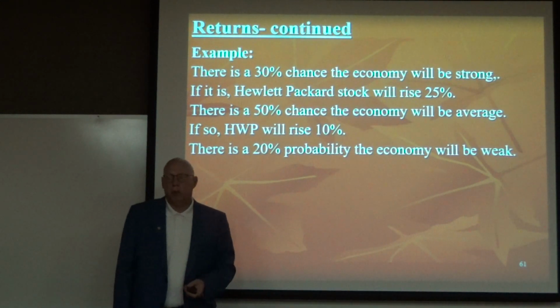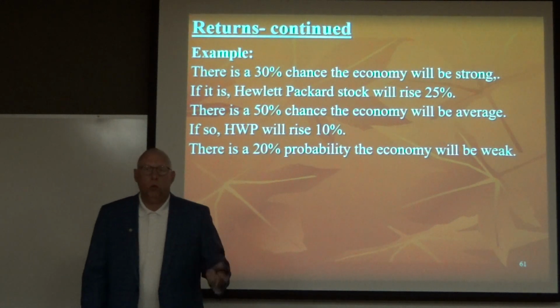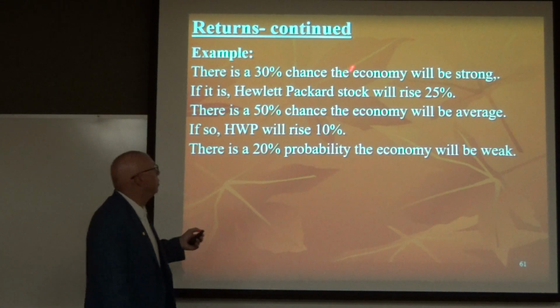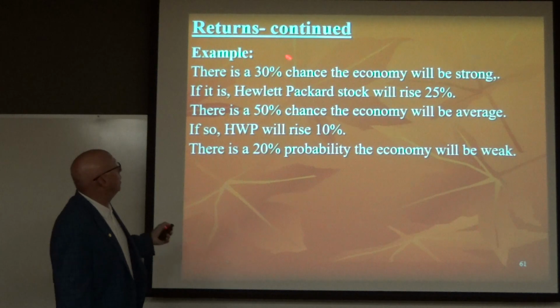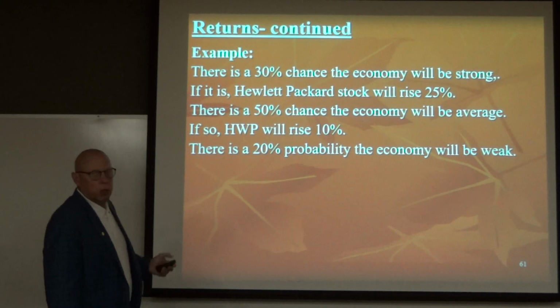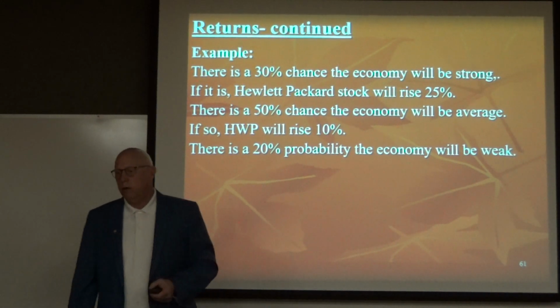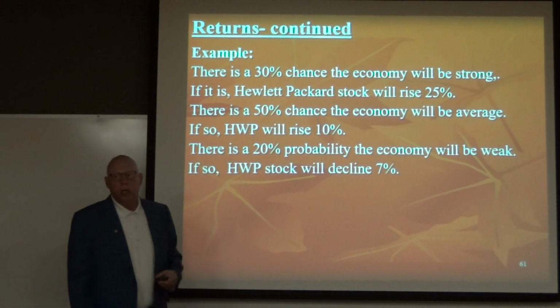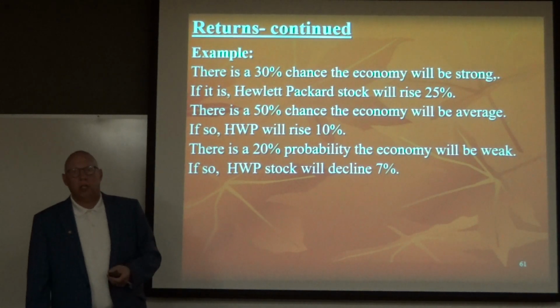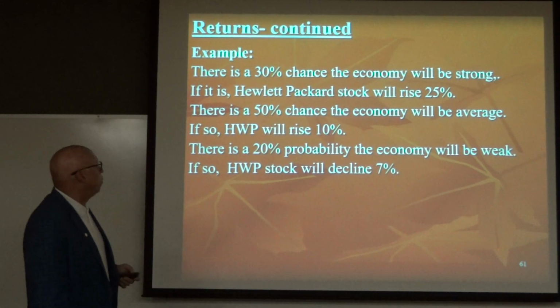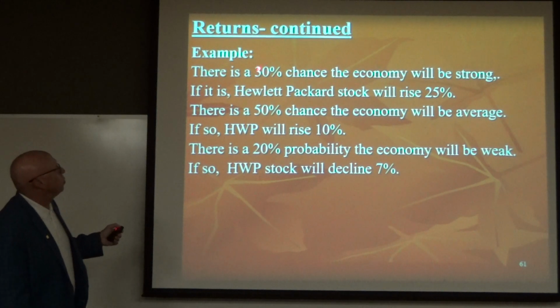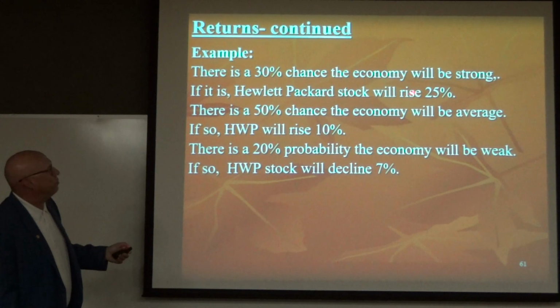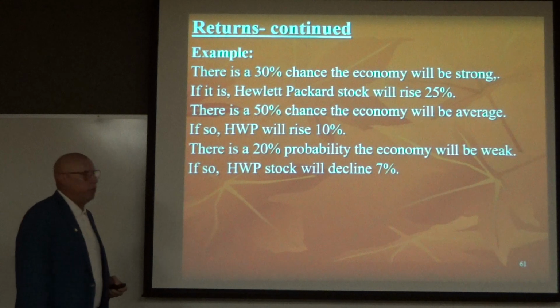There's a 20% probability the economy will be weak. So we have 30%, 50% is 80%, and 20% is 100%. So those are our 3 scenarios about the economy. And if the economy is weak, Hewlett-Packard stock will decline 7%. So we're saying that there's a 30% chance Hewlett-Packard stock will go up 25%, 50% chance it'll go up by 10%, and 20% chance it will go down by 7%.